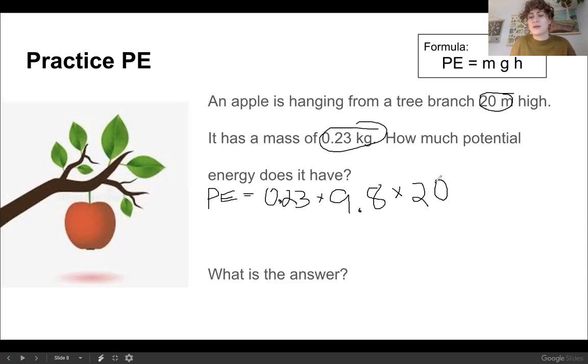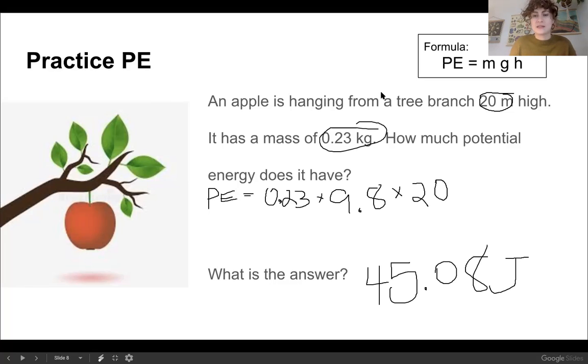Now, I allow use of calculators for science. I would rather you get the answer right than make a silly math mistake. So 0.23 times 9.8 times 20 equals 45.08. Now you have to put a unit. A number doesn't count in science unless we have a unit. And the unit I gave you at the beginning of this lesson is J for joules.